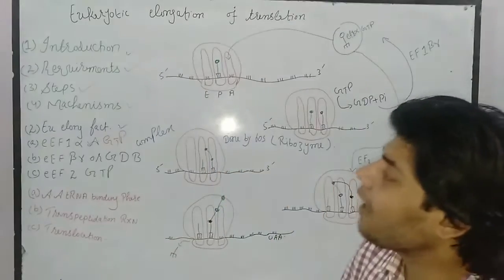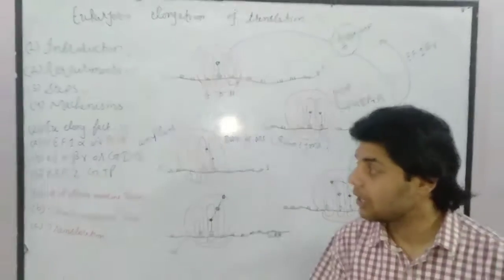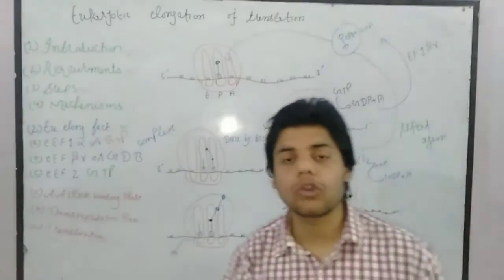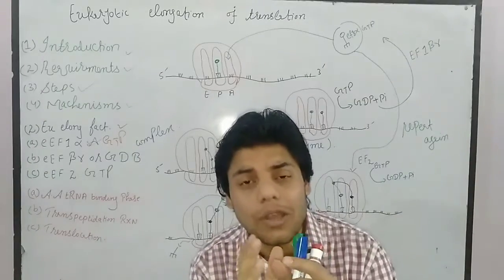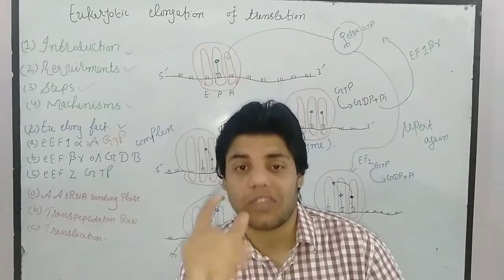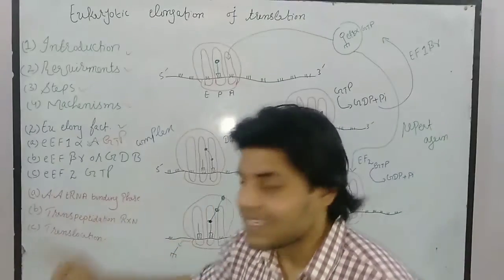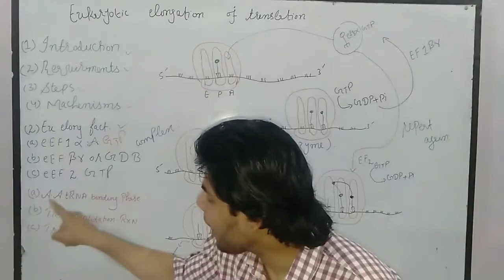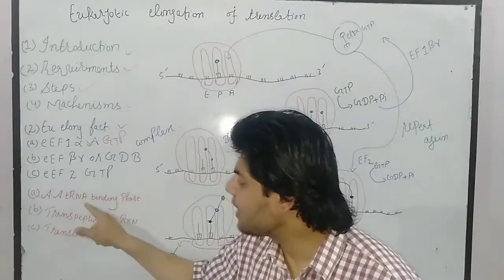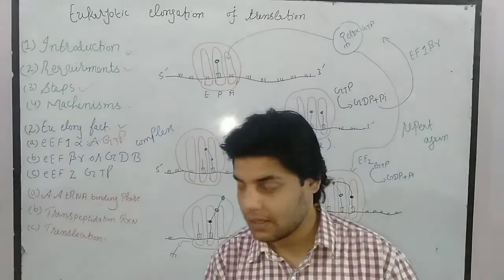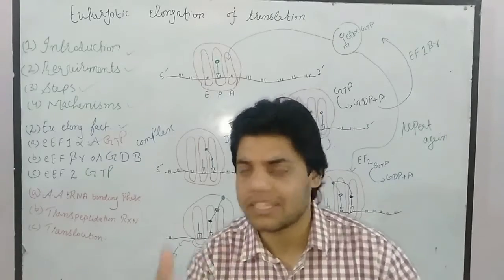Then after that, we have the main steps in eukaryotic elongation of translation. This eukaryotic elongation of translation is also a kind of cycle. It means the cycle is repeated. The first phase of elongation is the aminoacyl site tRNA binding phase. In this phase, the tRNA will bind on the messenger RNA. We will explain it later.